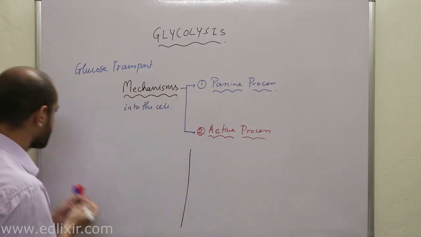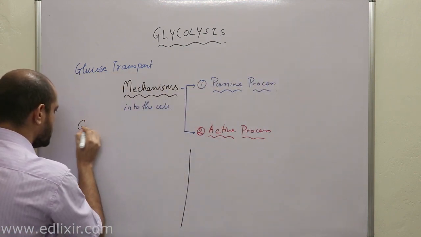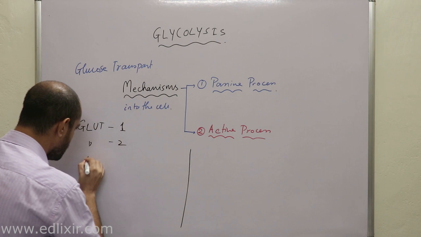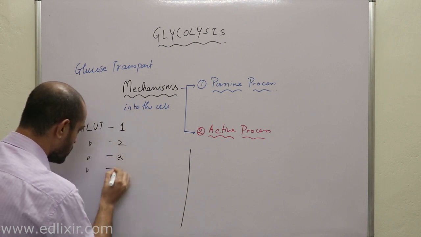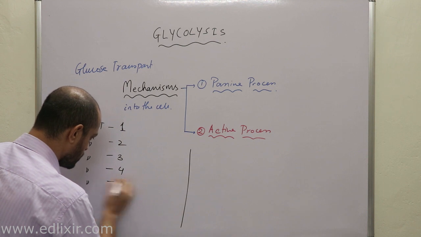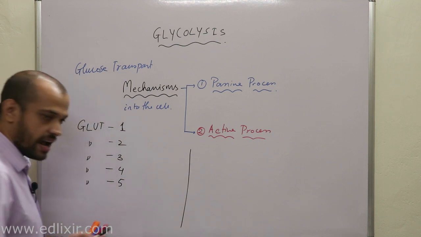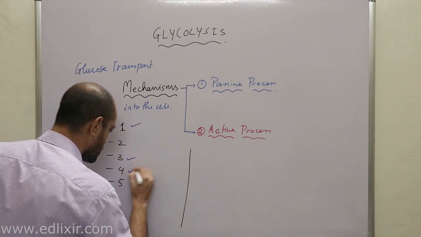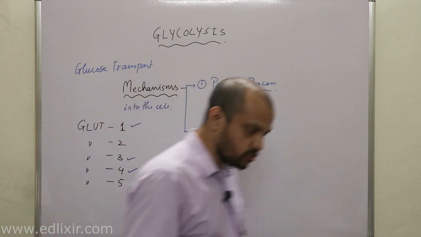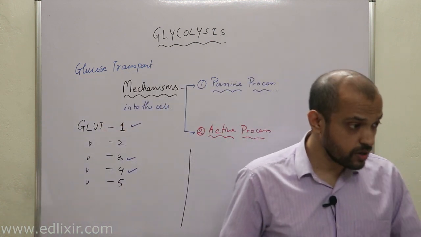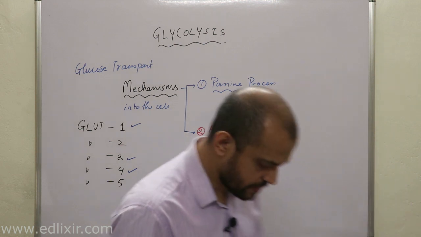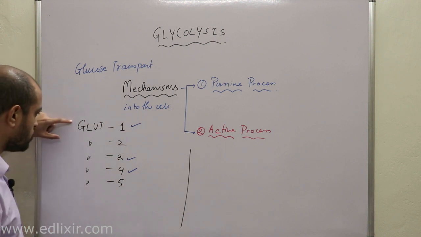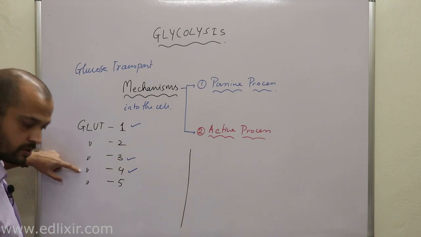Now listen, there are actually GLUT 1, GLUT 2, GLUT 3, GLUT 4, GLUT 5. Out of these, at first we will be discussing GLUT 1, GLUT 3 and GLUT 4. A very important point here we need to understand, now listen with all your attention.